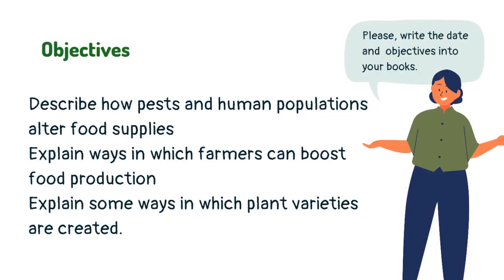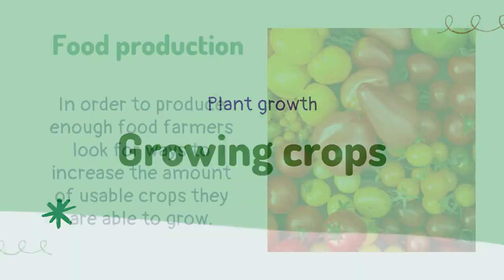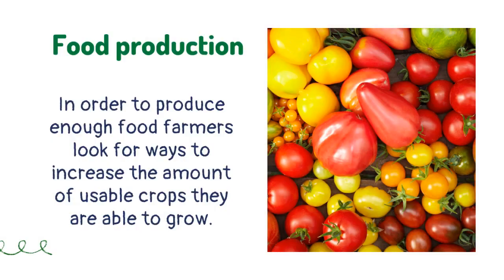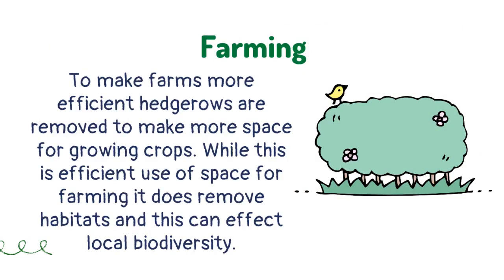Today you are going to learn about crops. Plant products. In order to produce enough food, farmers look for ways to increase the amount of usable crops they are able to grow. To make farms more efficient, hedgerows are removed to make more space for growing crops. While this is efficient use of space for farming, it does remove habitats, and this can affect local biodiversity.